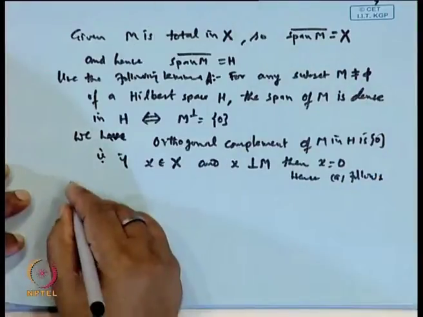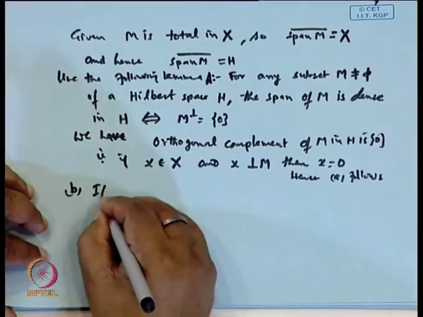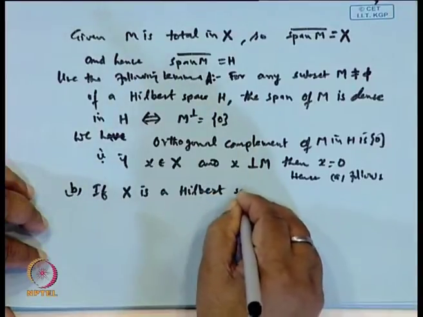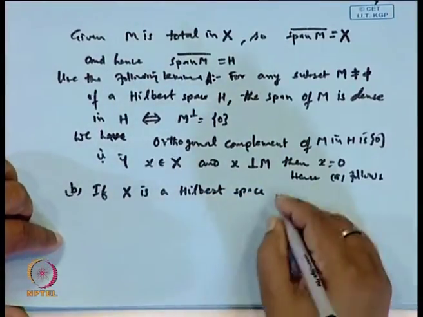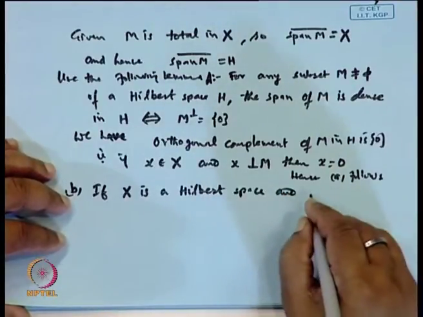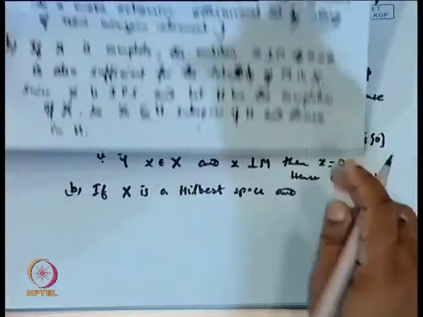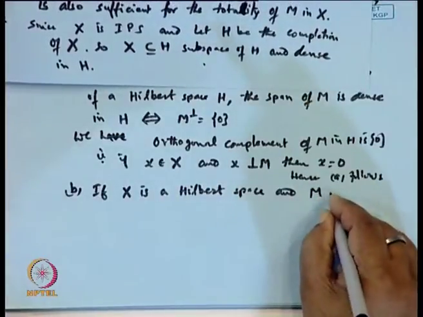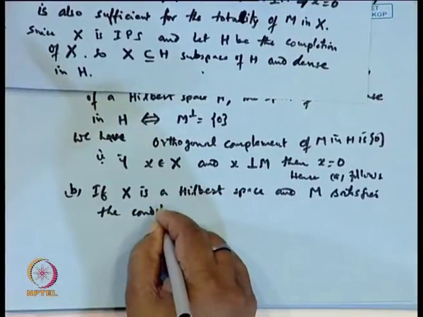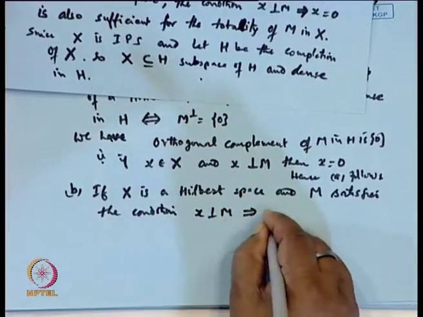For the proof of B, X is a Hilbert space, that is X is complete, and M satisfies the condition that x is orthogonal to M implies x is 0.